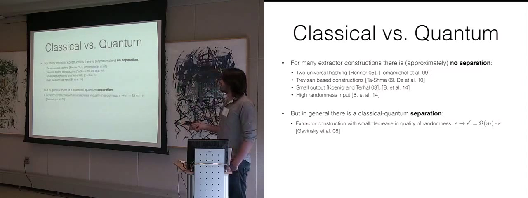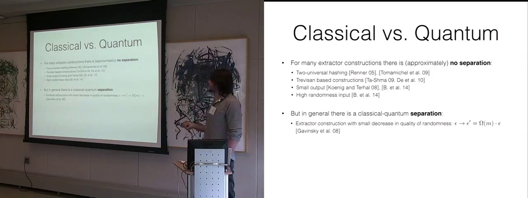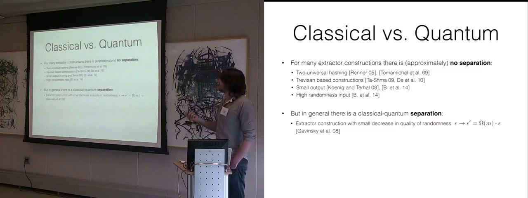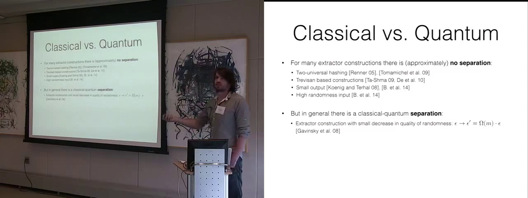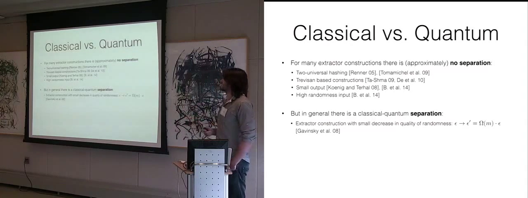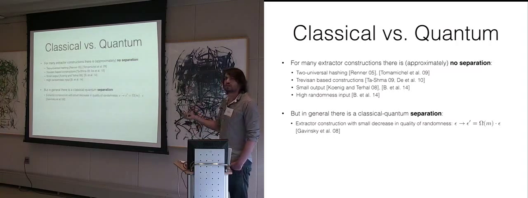Again, this counterexample by Gawinski. So there are constructions for which quantum proof is different from just being a classical extractor. Namely, there is this construction for which the quality of the randomness, the error, increases at least by a multiplicative factor that is linear in the output size.